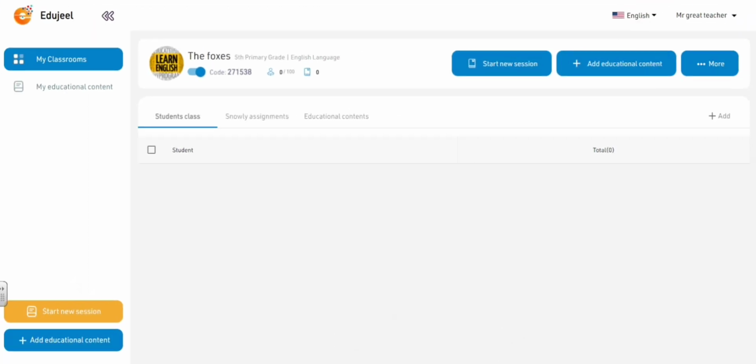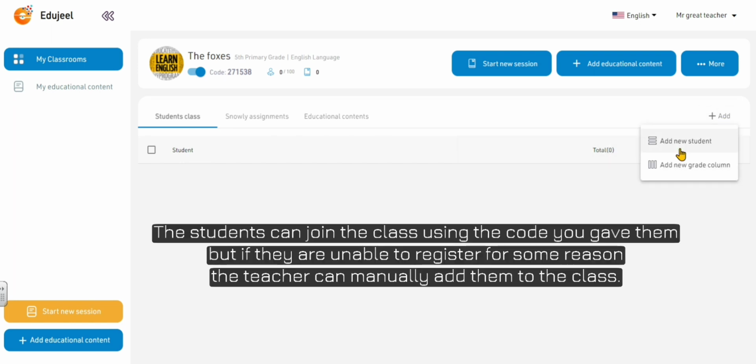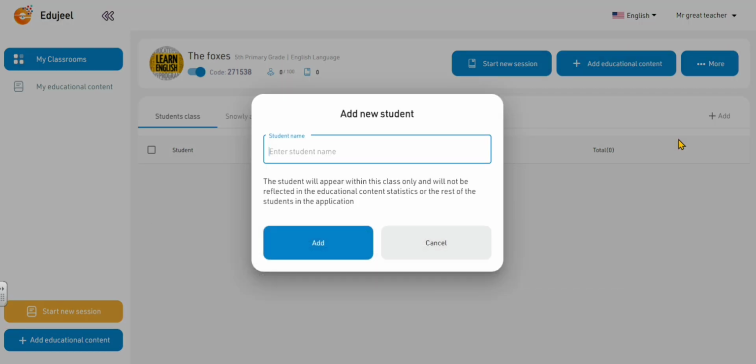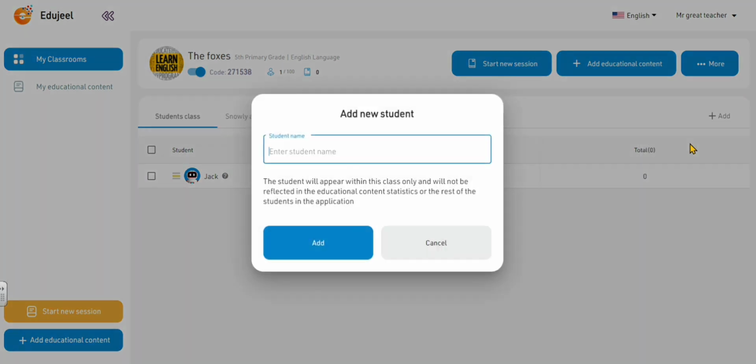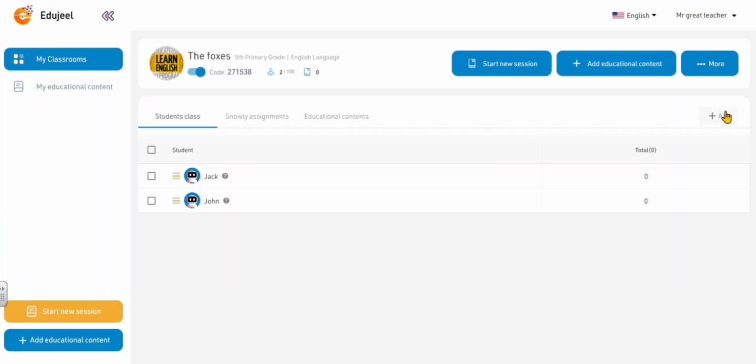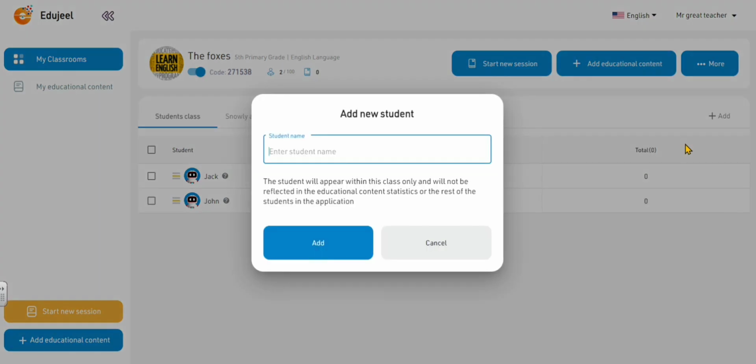Back again to the class. For the class, you can add new students. Just like this, you can enter his name, for example, Jack, and then you add, and so on, adding more and more. One more student, you can add John, and you can add another student name, for example, Jane.